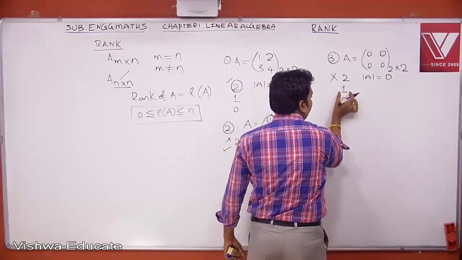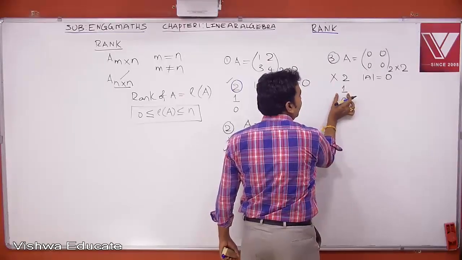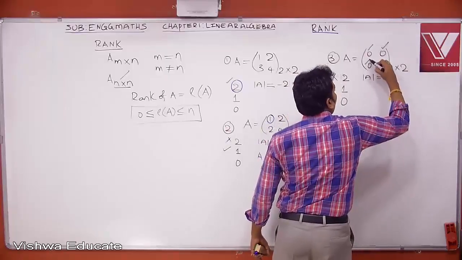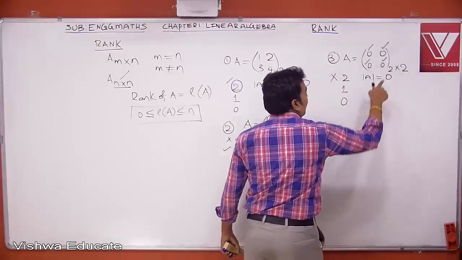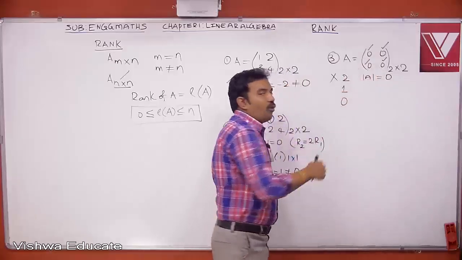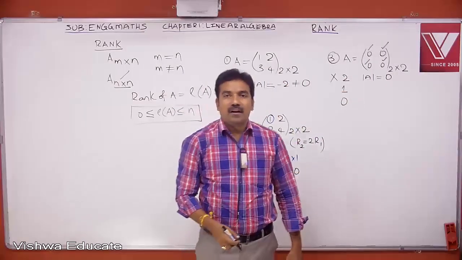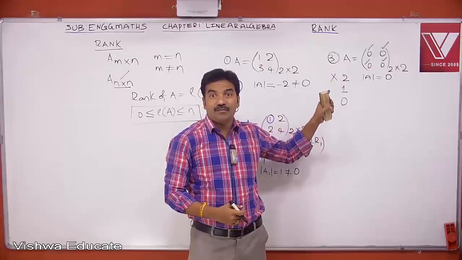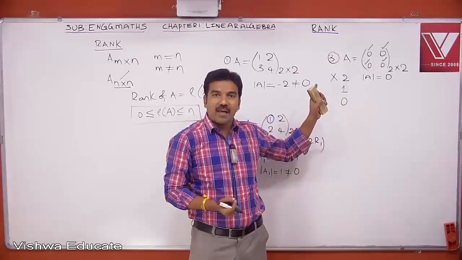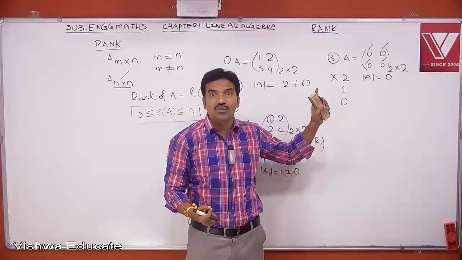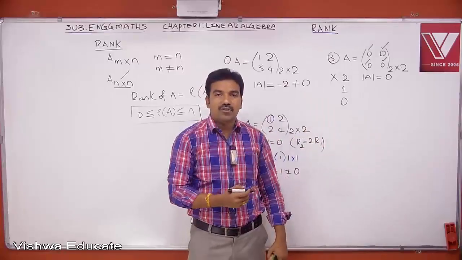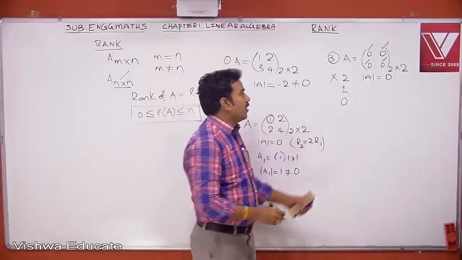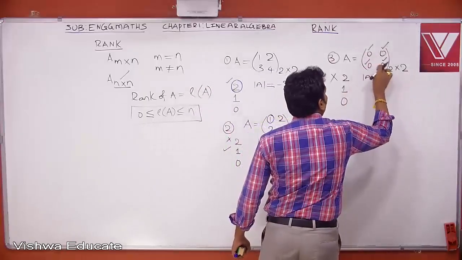Now let us try to find whether it has rank 1 or not. Here this is a 1 by 1 submatrix of A, and so on. So in this case we have four 1 by 1 submatrices. And unfortunately every 1 by 1 submatrix of this A has 0 det value. To get a rank, I must be able to find a submatrix with a non-zero det value. But in this case, every 1 by 1 submatrix has 0 det value.